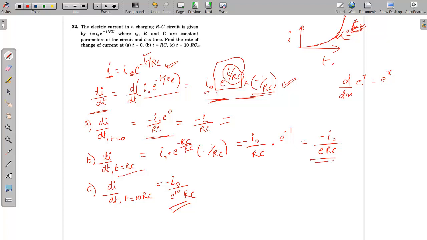Similarly, the third question is t equals 10 RC. Instead of t, you put 10 RC here in the di by dt value, and you will get this one. So this is the way you have to solve this.